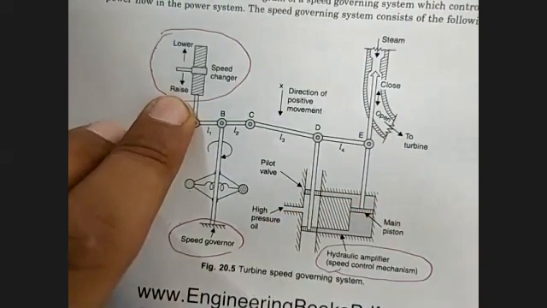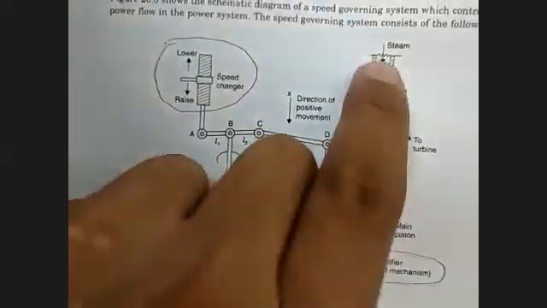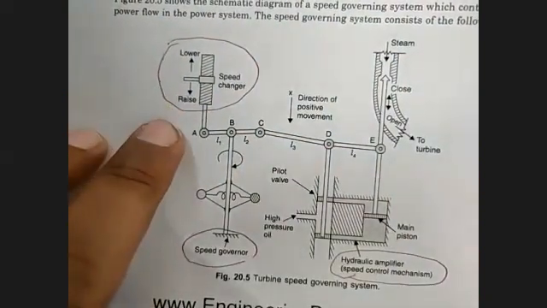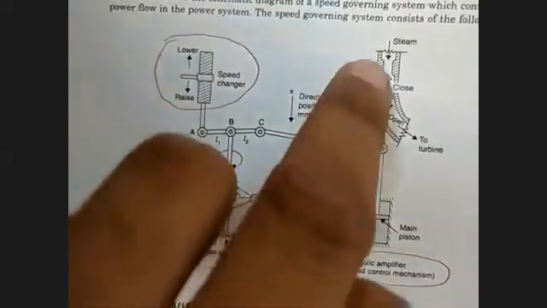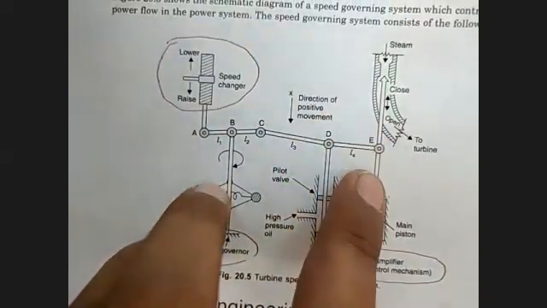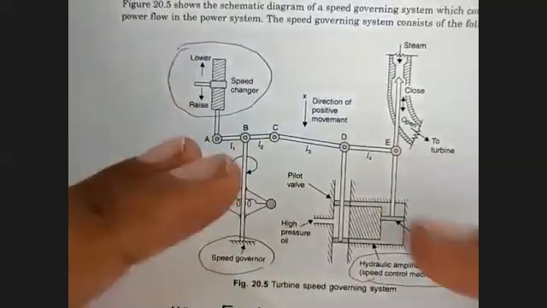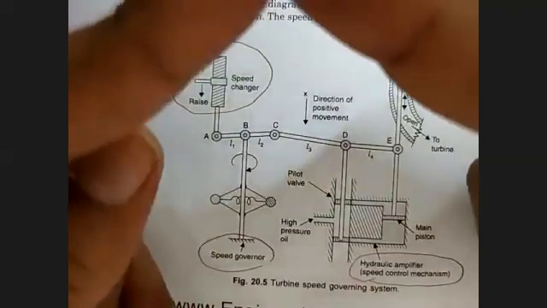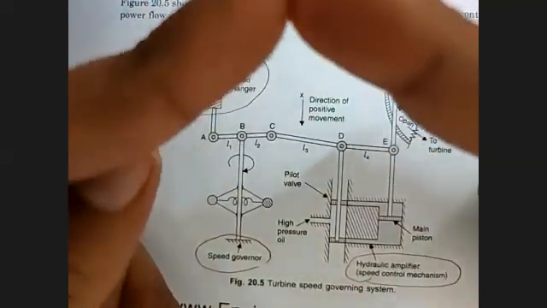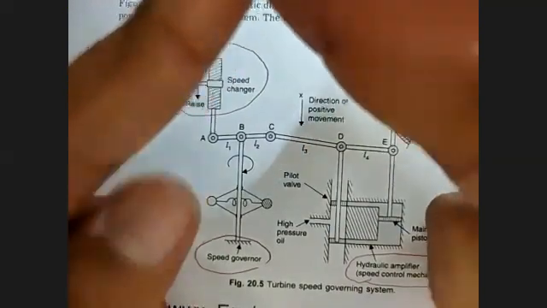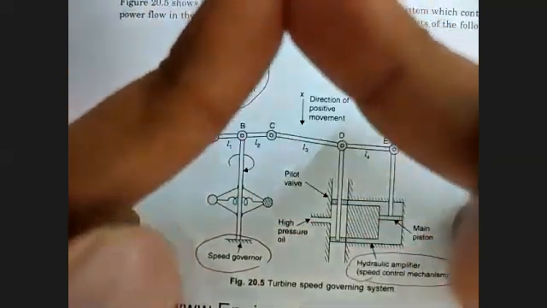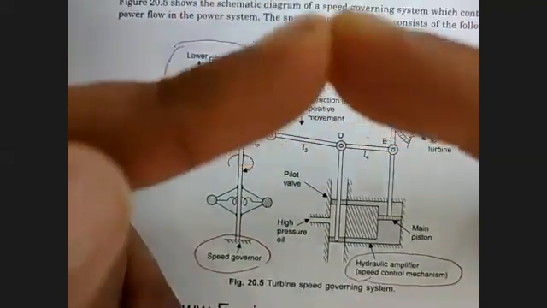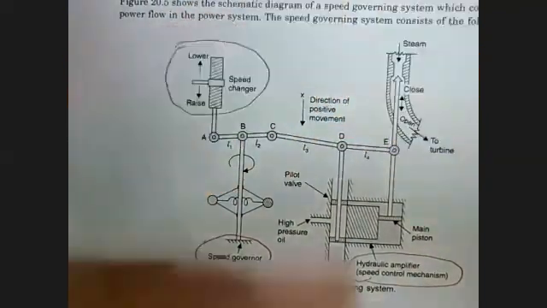So if it is lowered, then we move this E point upward, and if we want to increase the speed of the generator, then we will be moving this E point downwards. So this is the basic philosophy, that we will be moving this point up and down. If we move this point downwards, both the points will move downwards. And if we move upward, both the points will move upward. So this is the basic philosophy of this control.